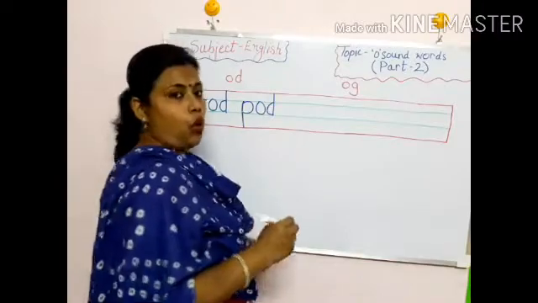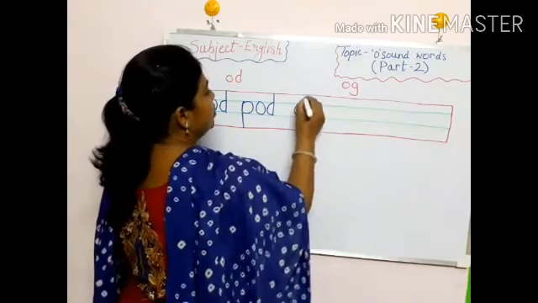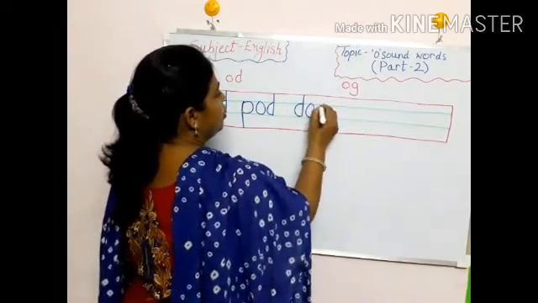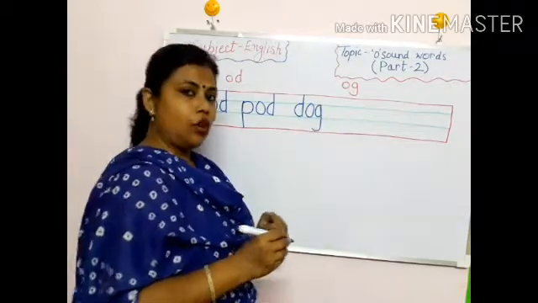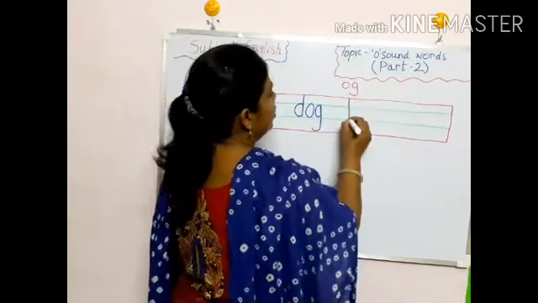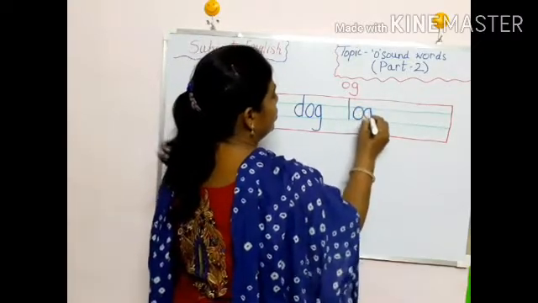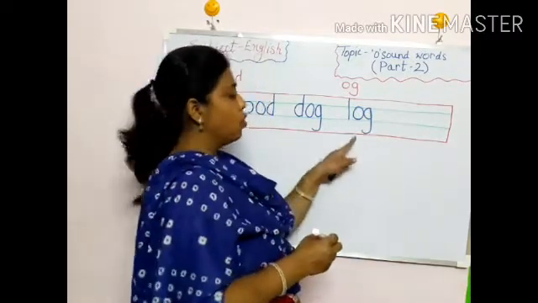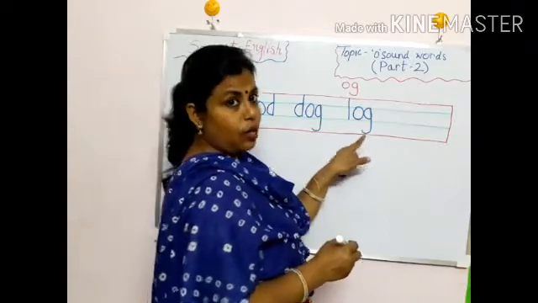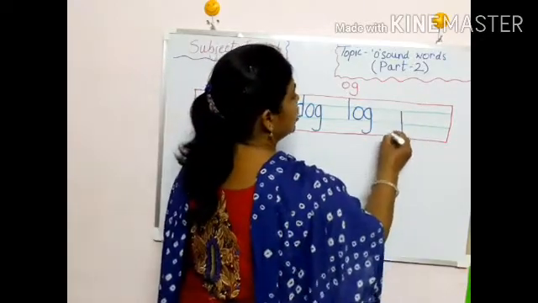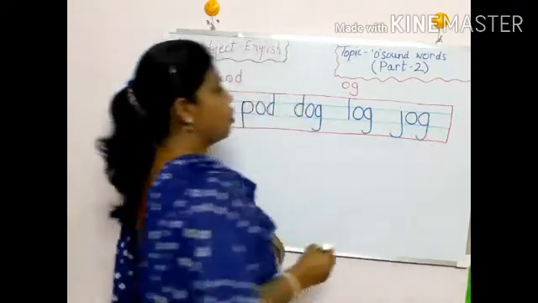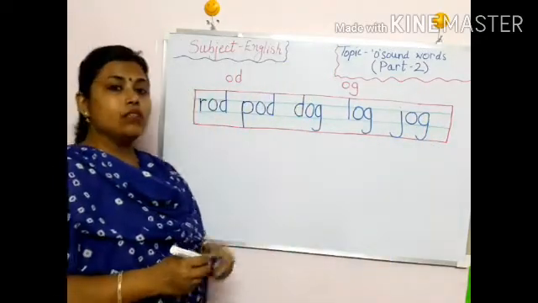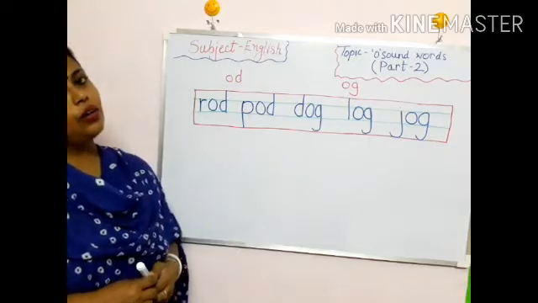Now we will do og sound words. D, O, G, dog. L-O-G, log. G will touch the lower red line. J, J-O-G, jog. So these words you will do in your notebook.